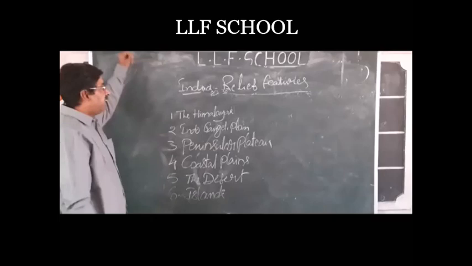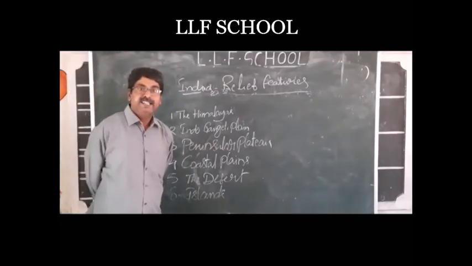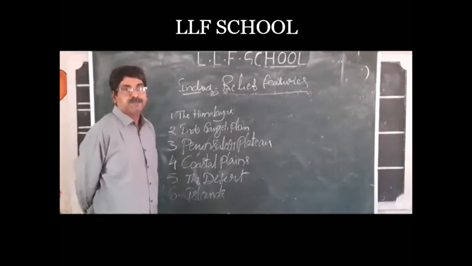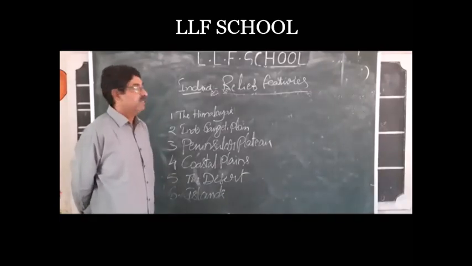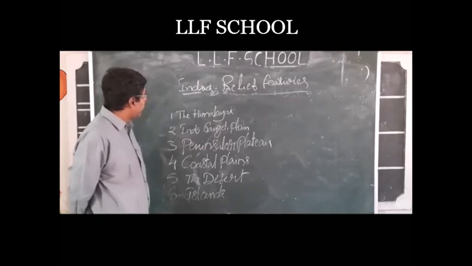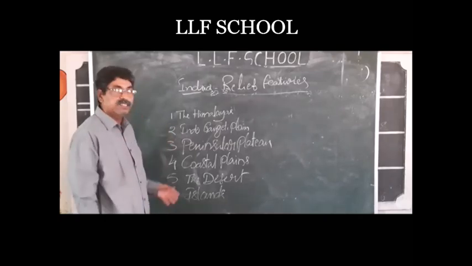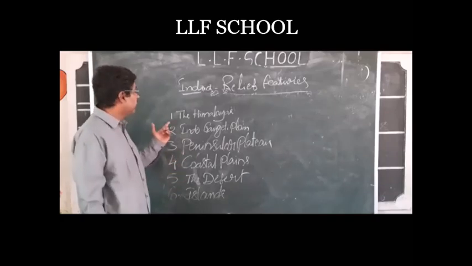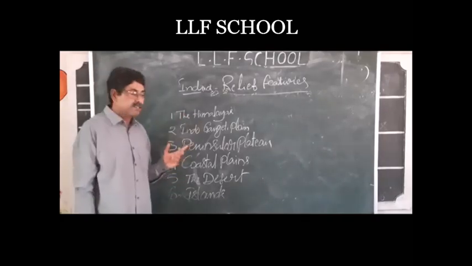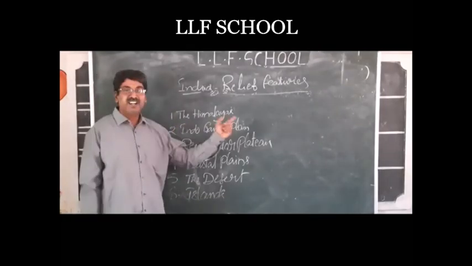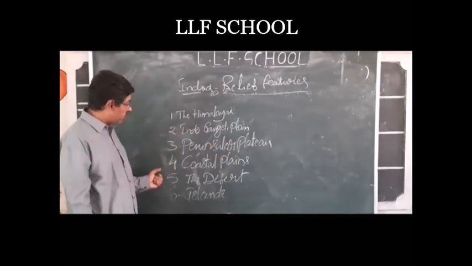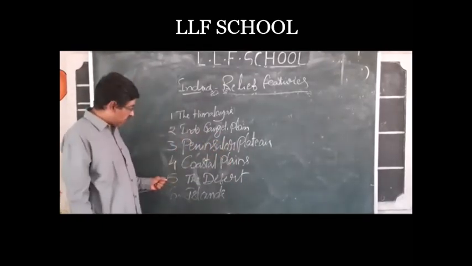Indian islands. India is geographically divided into 6 major relief divisions, or 6 relief features. Thus it is divided into 6 parts. These are called relief divisions or relief features, whatever it may be. The first one is the Himalayas. Second is the Indo-Gangetic Plains. Third, Peninsular Plateau. Fourth, coastal plains. Fifth, the desert. Sixth, islands.